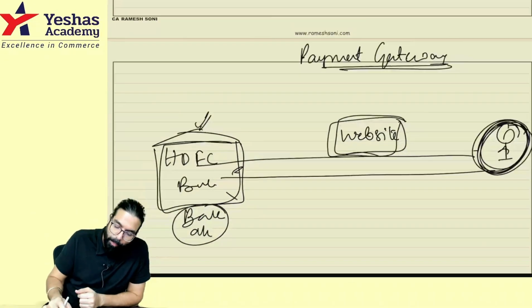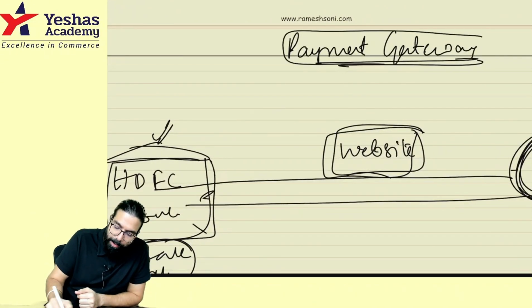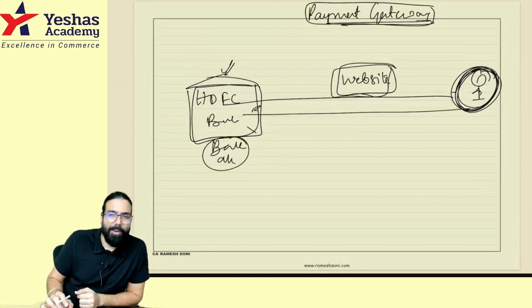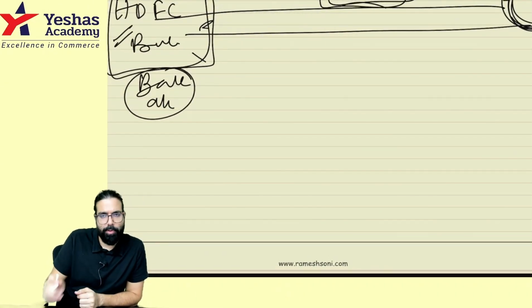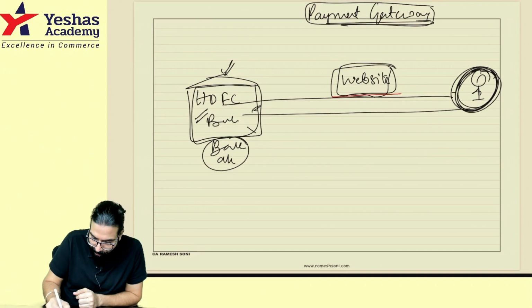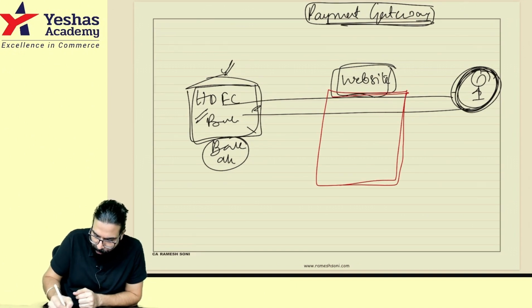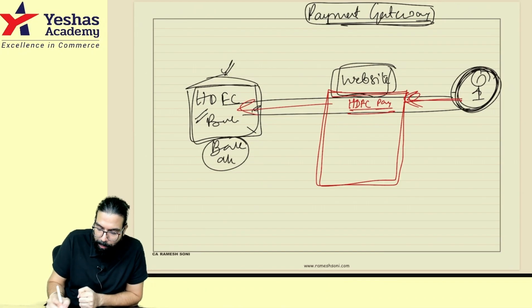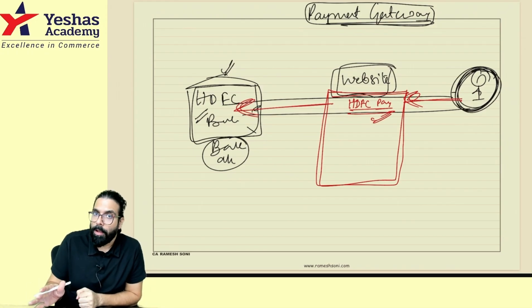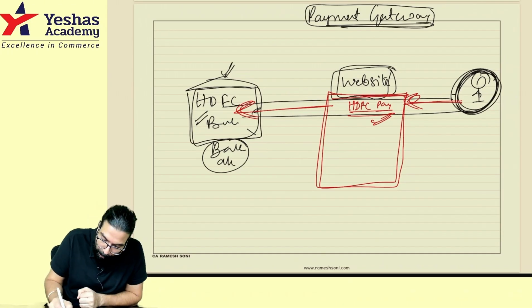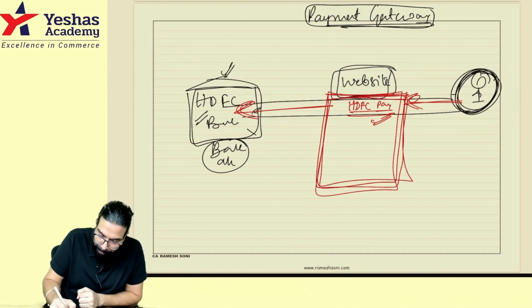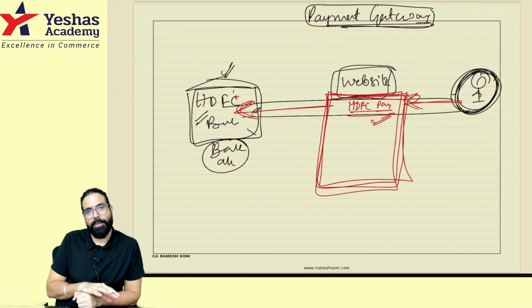So on my website, what HDFC Bank will do is, HDFC Bank will have a payment gateway. It's a technology which HDFC Bank has of its own. HDFC Bank will put this technology, HDFC Pay System, on my website, where the student will make the payment and the payment will come to my bank account. They will not hold the payment. But because they are providing me this technology, HDFC Bank will charge me some charges.